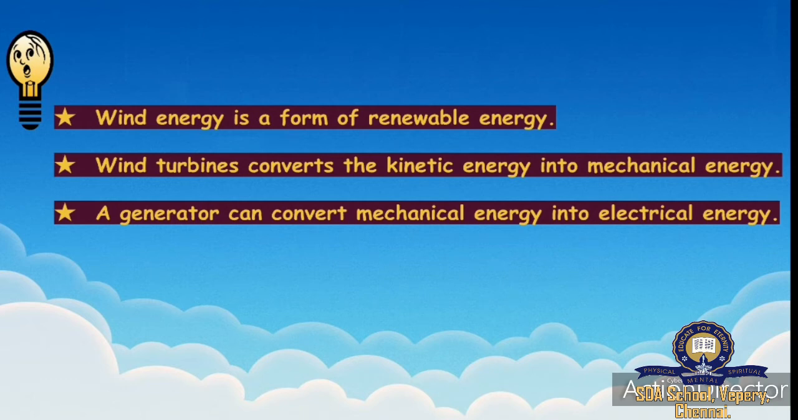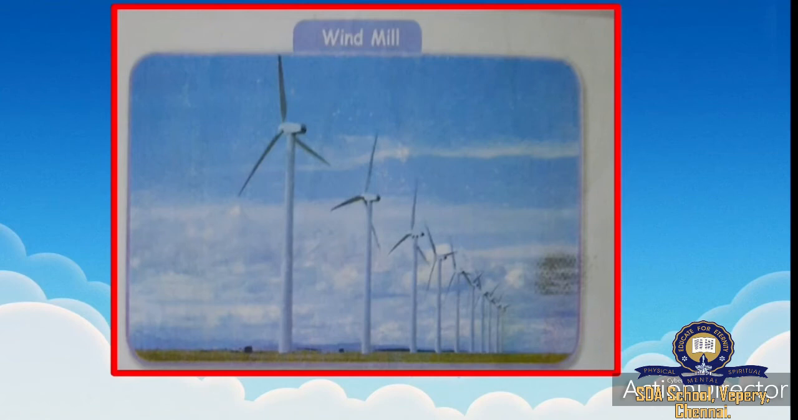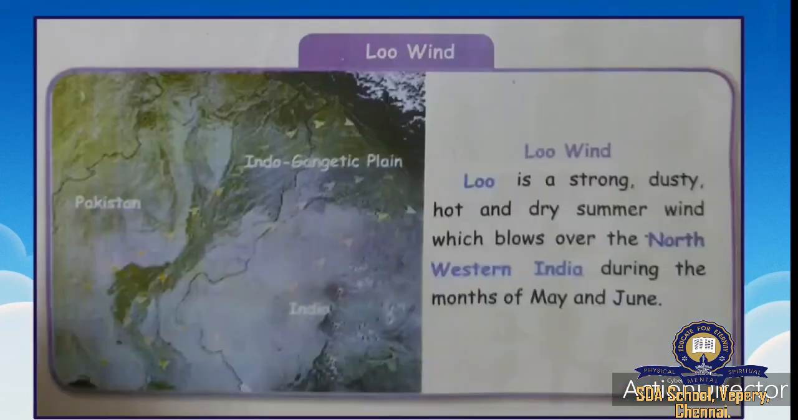So, how is it generated? The wind turbines will convert kinetic energy into mechanical energy. Using a generator, that mechanical energy is converted into electrical energy. This is how electricity is created using windmills. Okay. So, you can see the picture of windmills. Windmills are used to generate electricity.